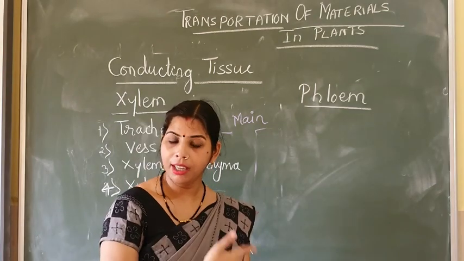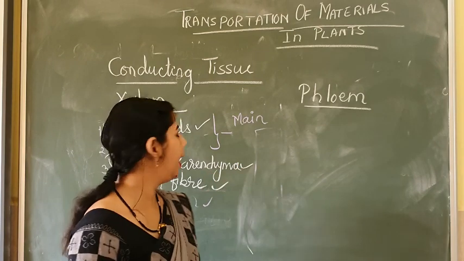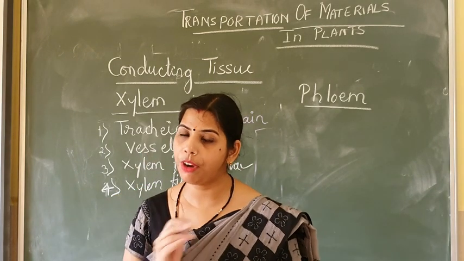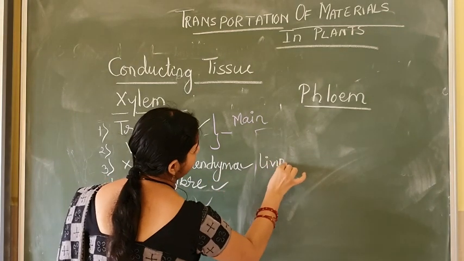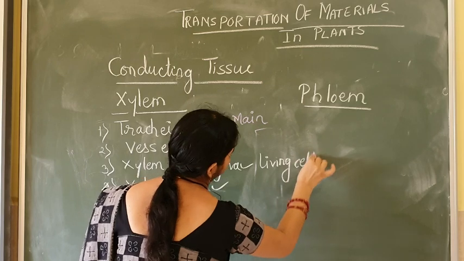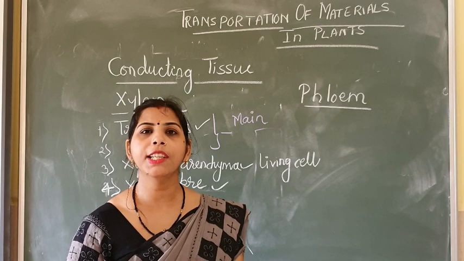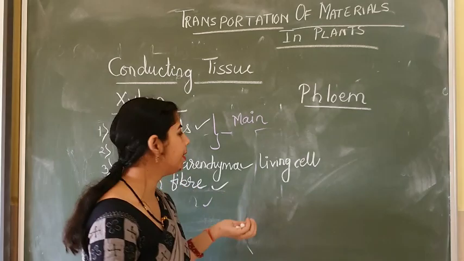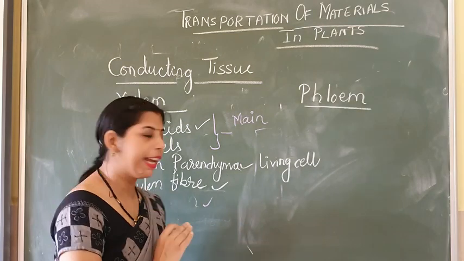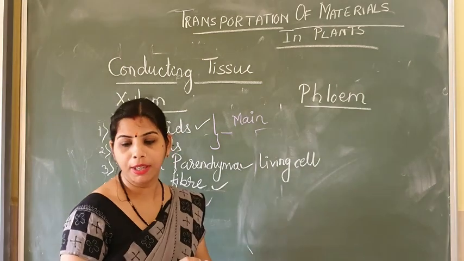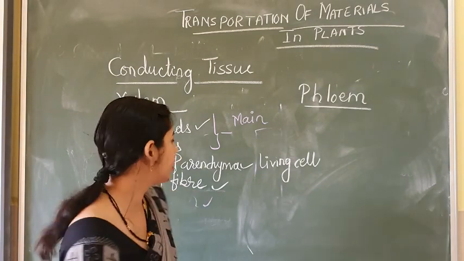Now, the function of the other two parts, xylem parenchyma and xylem fiber. Xylem parenchyma is a living cell. And what is the function of this cell? It helps in the storage of food. That means the food is stored in the xylem parenchyma. Now the next one is the xylem fiber, and the xylem fiber provides mechanical support.